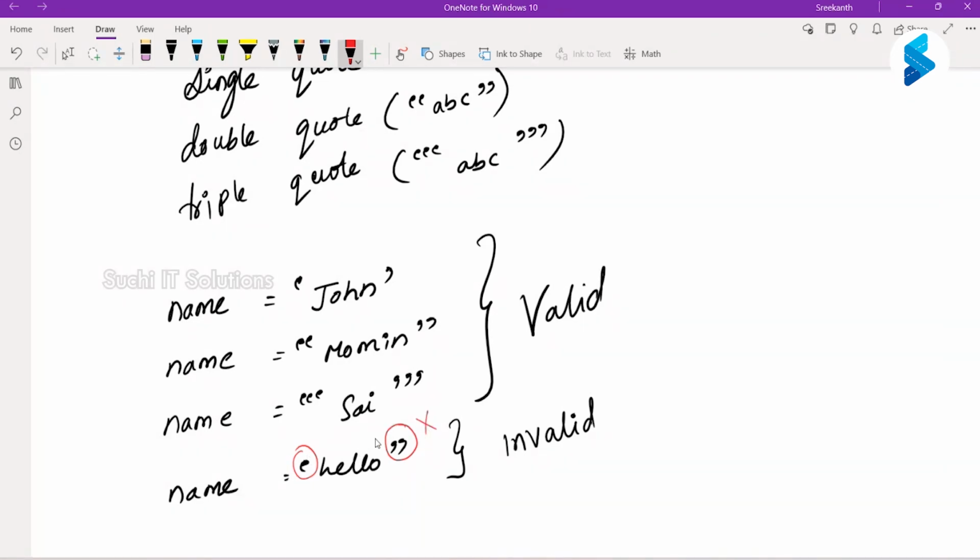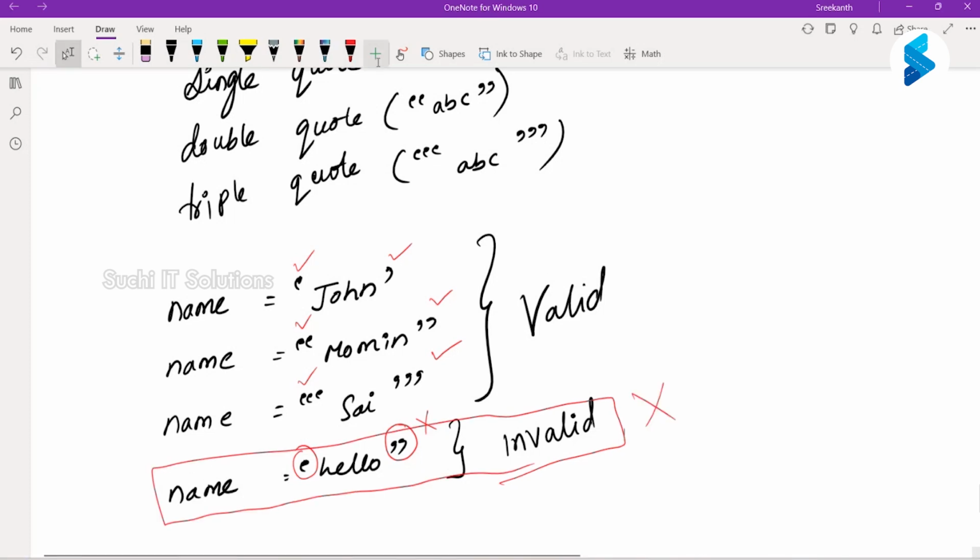So if we are using a single quote to start, I have to use a single quote to end. I cannot do a mix and match. I can use single quote start, single quote end, double quote start, double quote end, triple quote start, triple quote end, but I cannot start with a single quote and end with a double quote, or start with a double quote and end with a single quote, that is basically invalid.